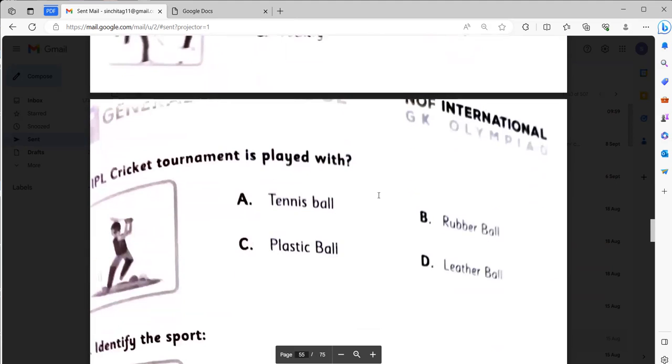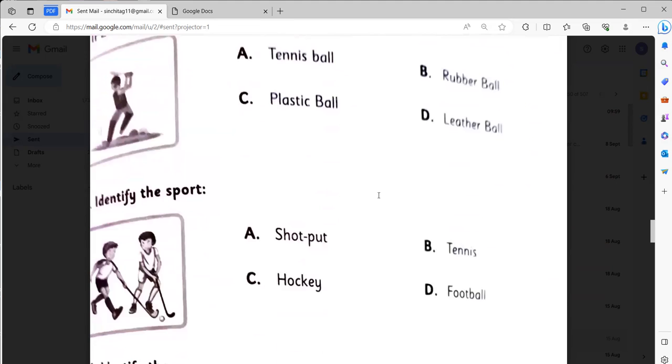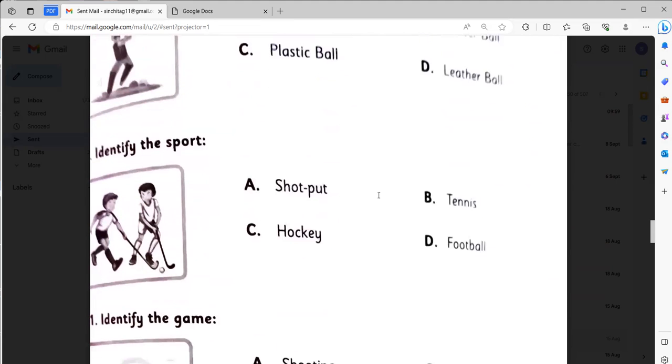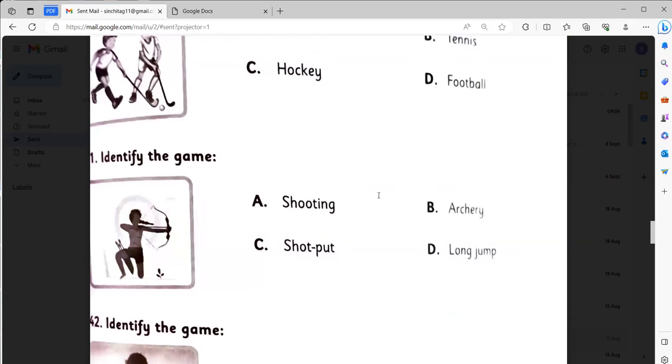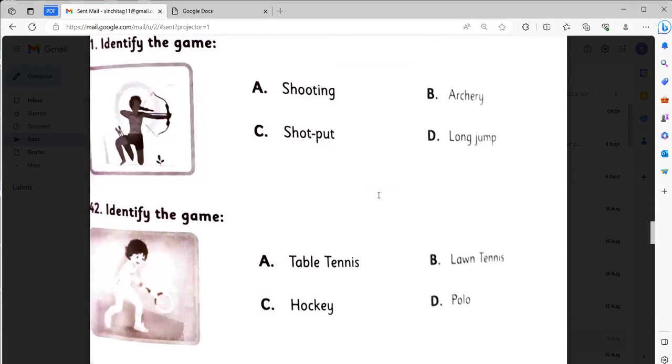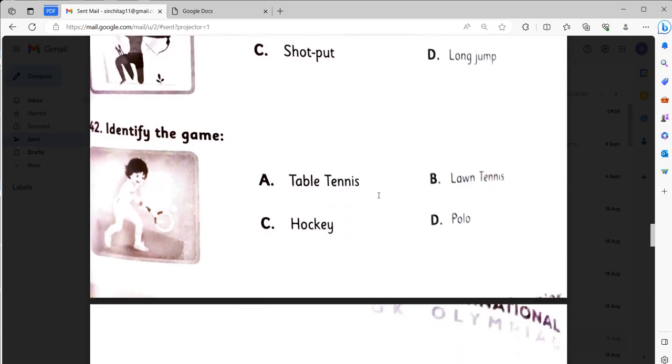IPL cricket tournament is played with leather ball. Identify the sport. It will be hockey. Identify the game. It will be archery. Identify the game. It will be lawn tennis.